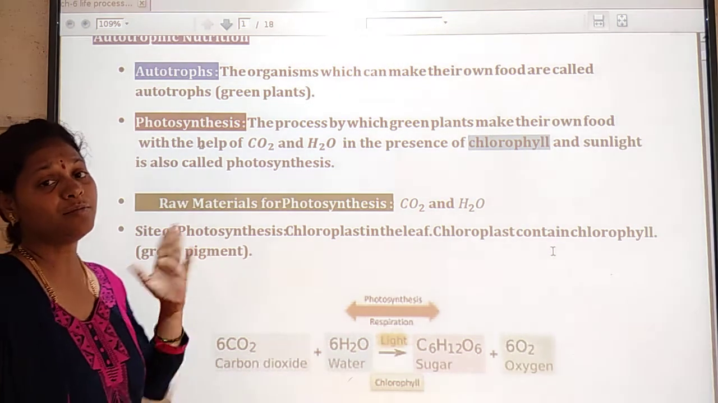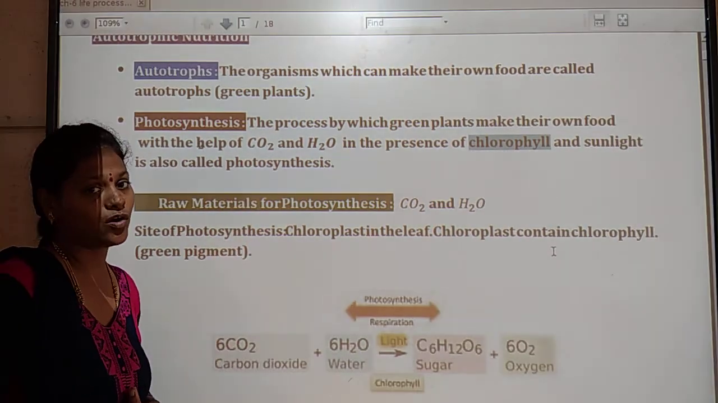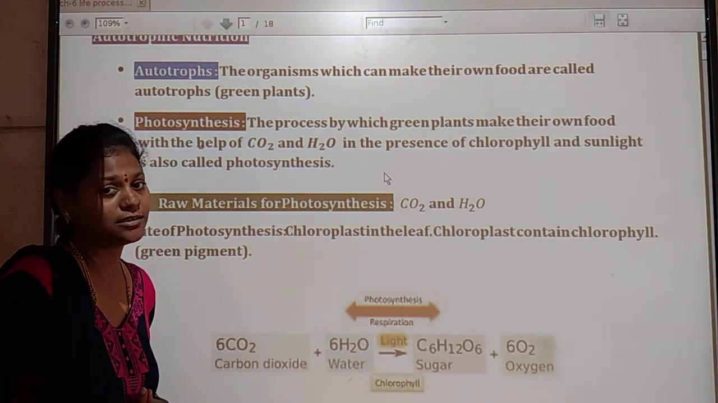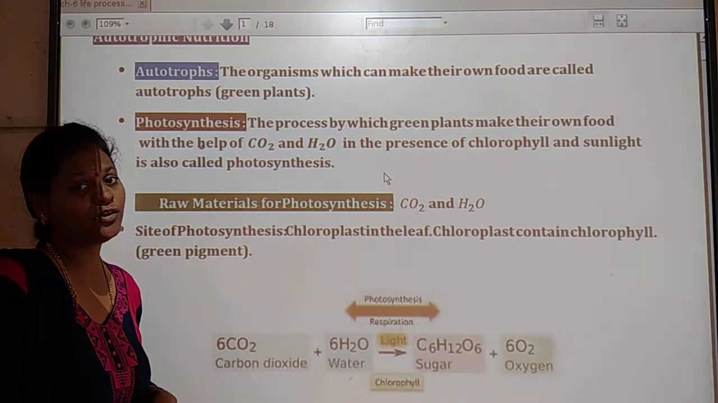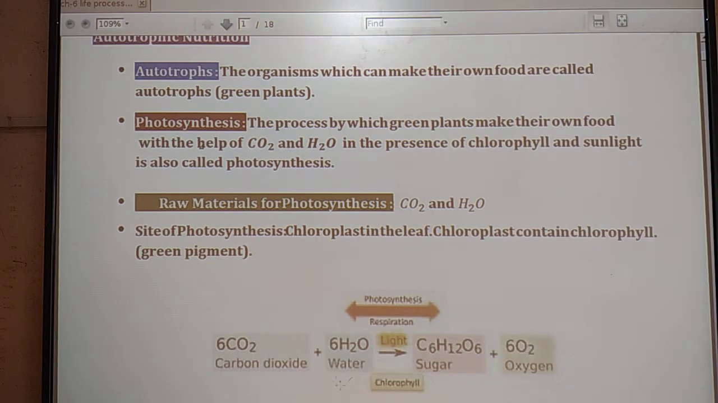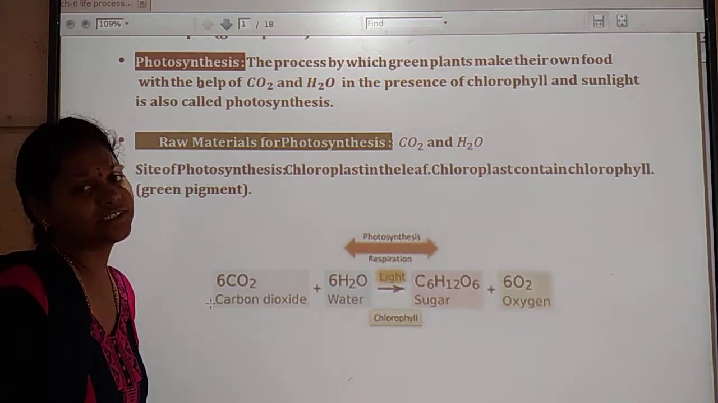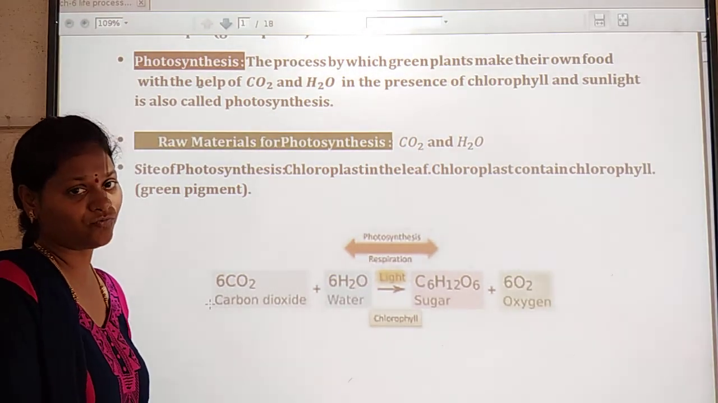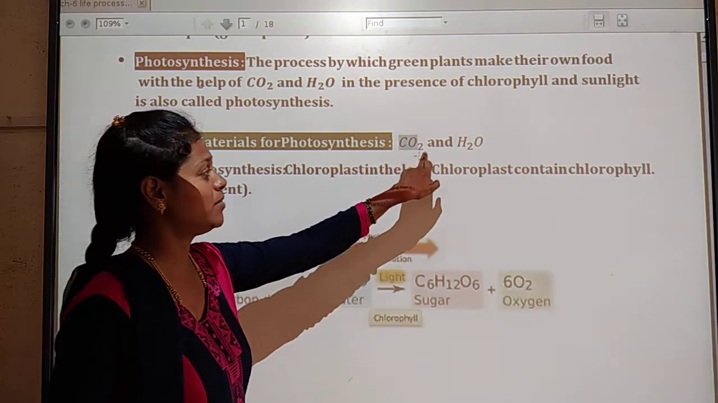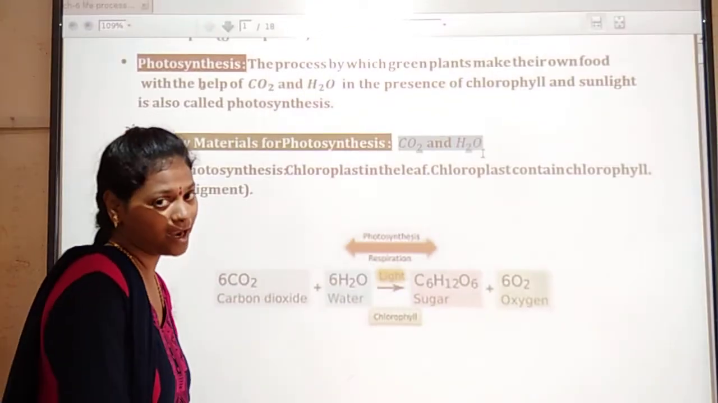Here the plants prepare their own food with the help of carbon dioxide and water in the presence of chlorophyll and sunlight. This process is called photosynthesis. Next, what are the raw materials used for the photosynthesis process? Can you guess? The raw materials used in the photosynthesis process are carbon dioxide and water.